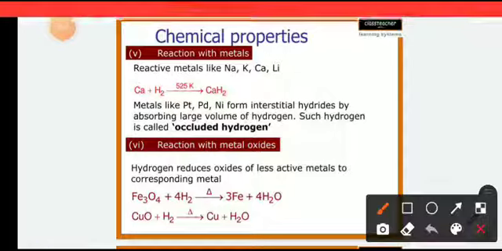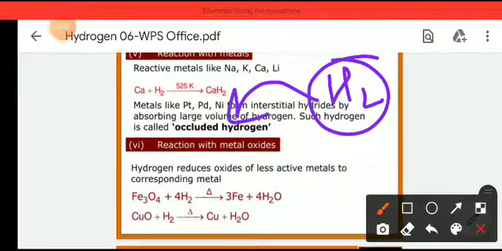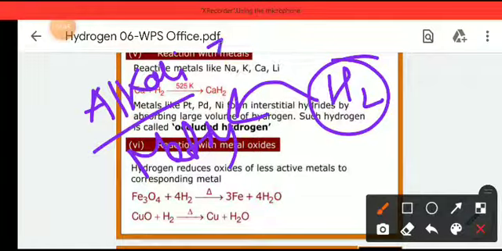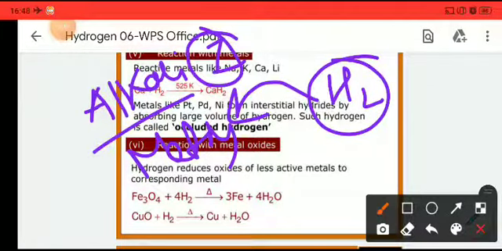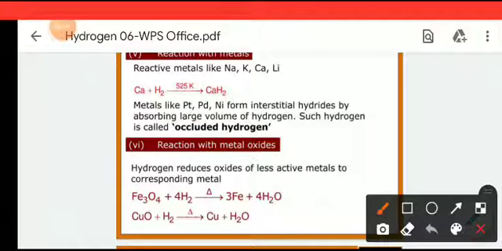As we know, hydrogen is a non-metal. Although hydrogen is placed in group number 1, the alkali metals group, it is not a metal, it is a non-metal. So when it reacts with a metal, it will form a covalent bond, and it will form a hydride.